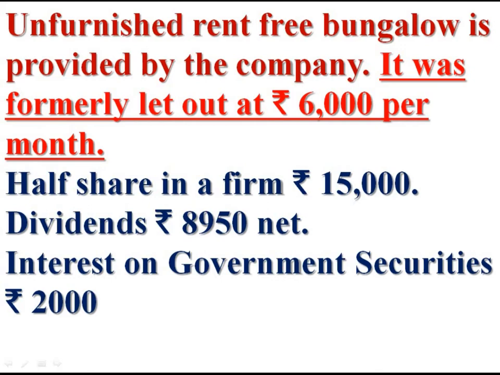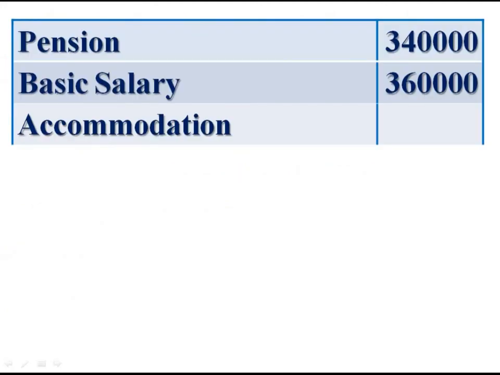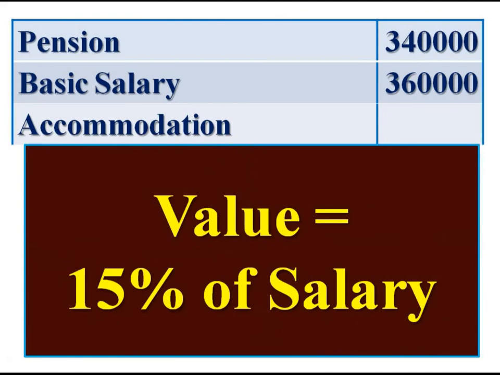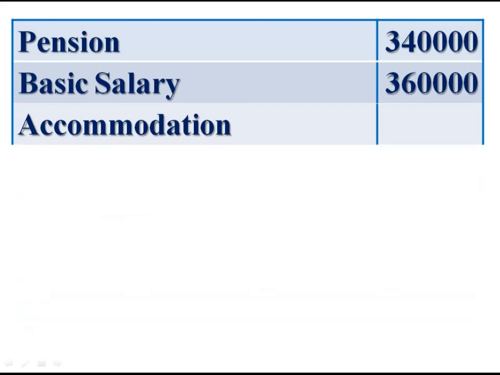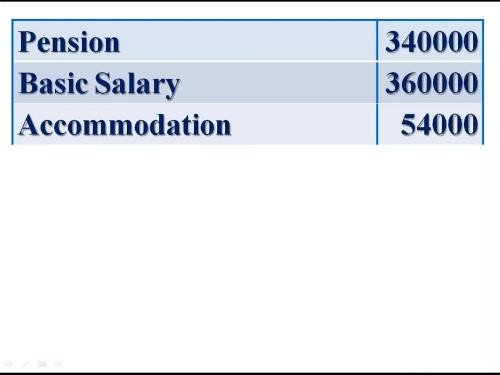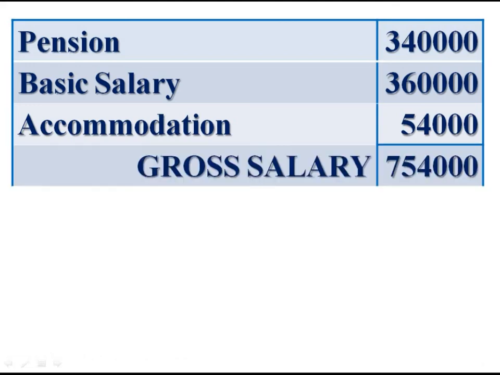The house which was provided to the employee by the company was formerly let out at rupees 6,000 per month. It is the fair rental value. It is not to be considered. The value of the accommodation is 15% salary. Here there is only basic salary 3,60,000. Therefore, value is equal to 3,60,000 into 15 by 100, rupees 54,000. Accommodation rupees 54,000.